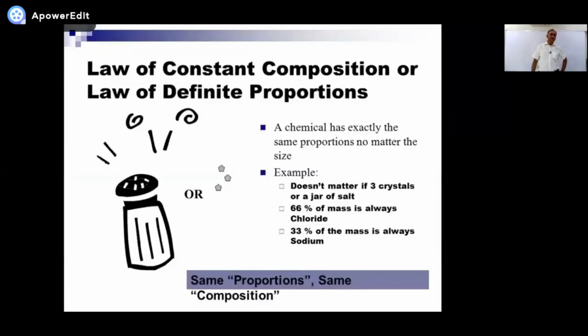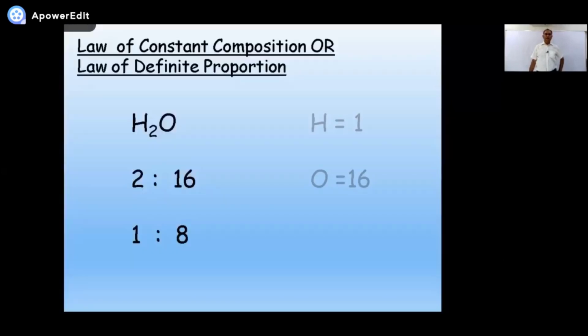Another slide just to put weightage. Law of constant composition or law of definite proportion. Read it by yourself. A chemical has exactly the same proportion. I'm not repeating because you just explained it. Okay. So, what is next? Now the new thing is here. What is that new thing?